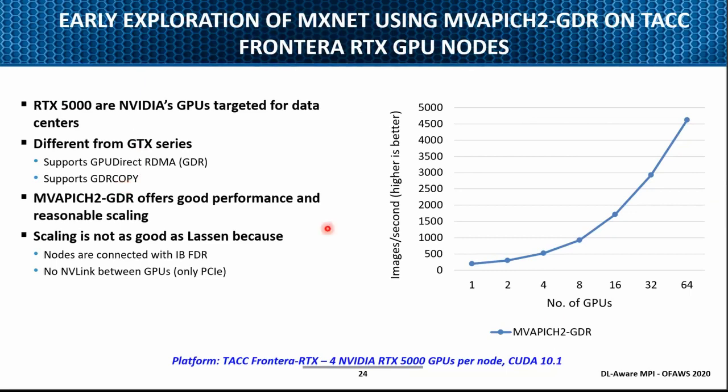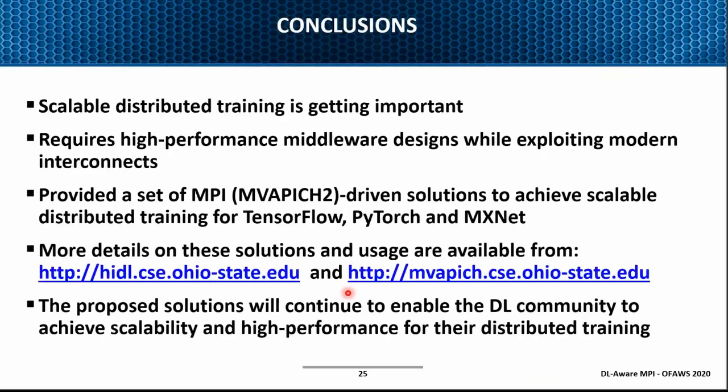Here again, we try to use our MVAPICH2-GDR, and we are seeing the scaling is good. Of course, it is not as good as other systems like Lassen or Summit, which use Volta GPUs. Here, these nodes are connected with InfiniBand FDR only, not HDR, and there is also no NVLink between the GPUs. So the absolute performance is a little bit lower compared to the previous ones. But it shows that if you have data centers with this kind of RTX GPUs, you should also be able to utilize those for your deep learning applications.